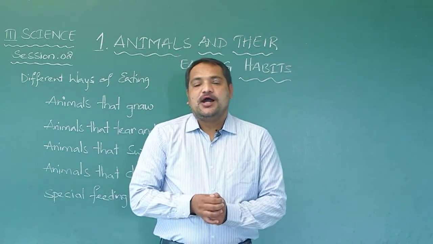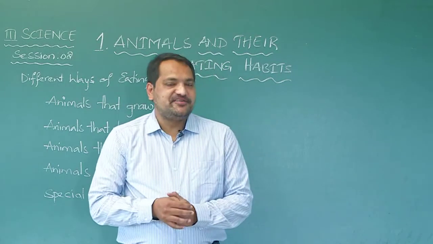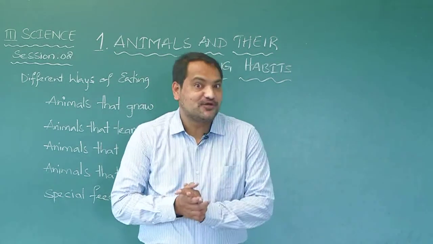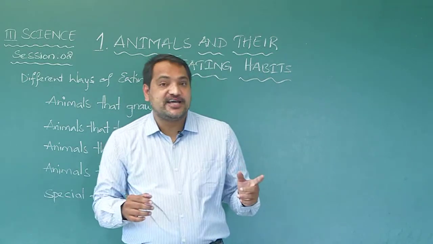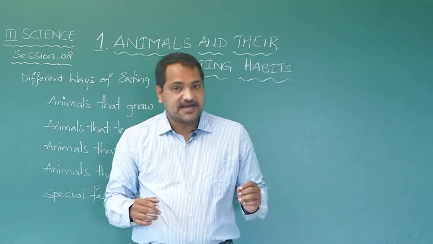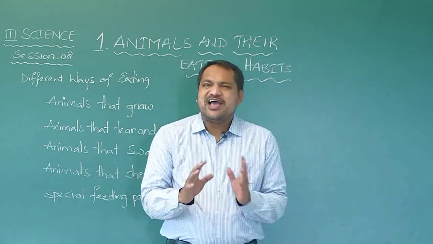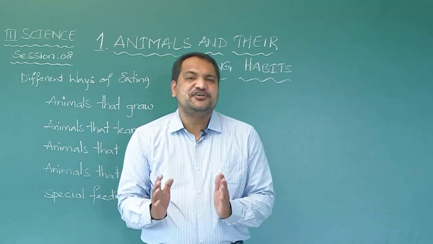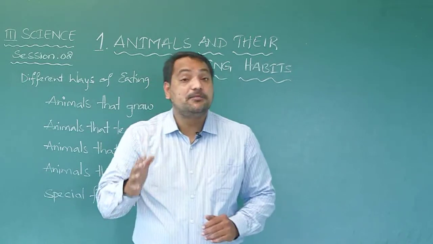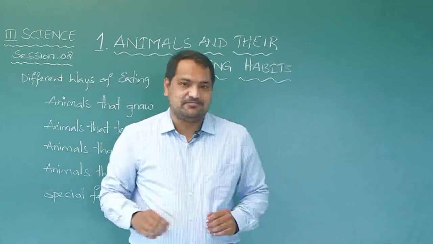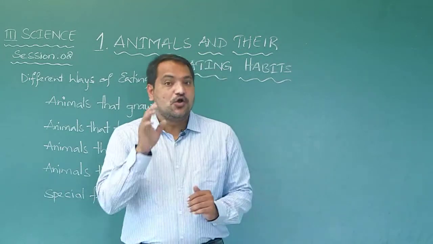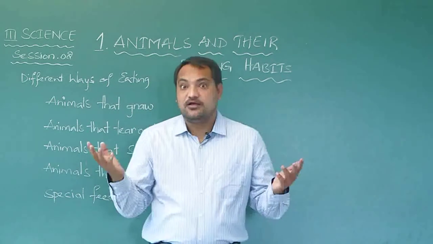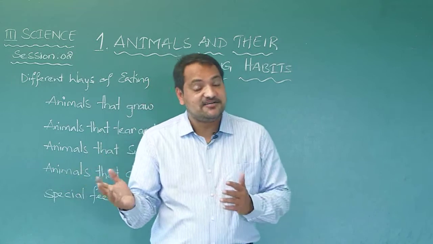So, I hope you understood the previous part of the lesson. What was that? Classification of animals according to their food habits, right? So now we have learned how the animals are divided into herbivores, plant eating animals, carnivores, flesh eating animals, omnivores. Omni means all, eats plants and flesh.